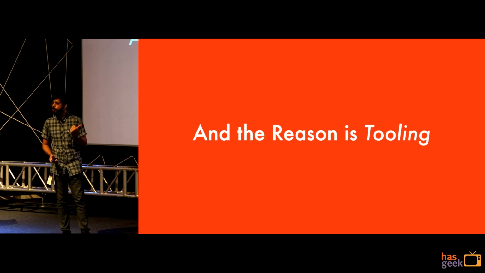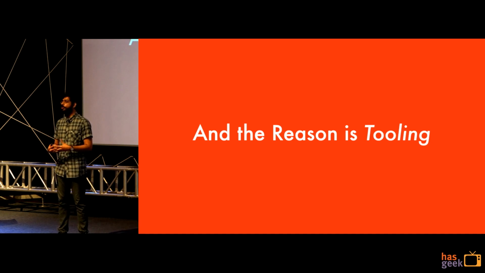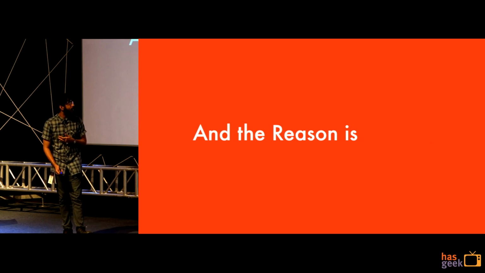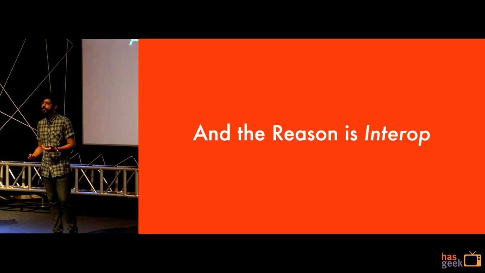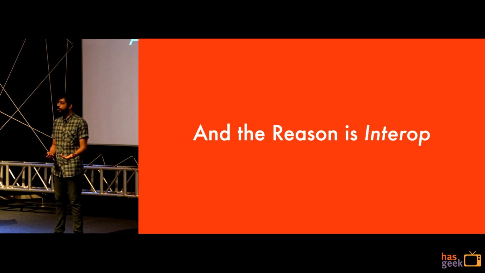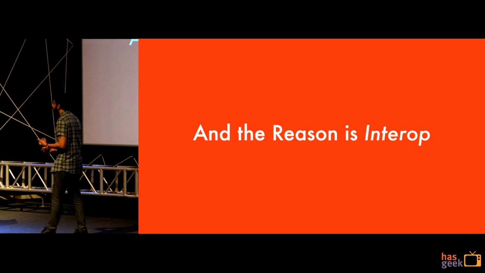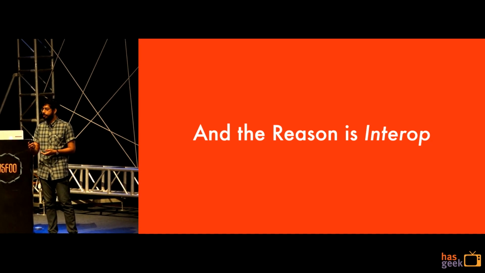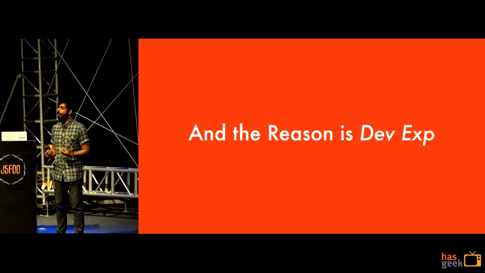It's also phenomenal tooling. We'll see some examples of that, where one of the advantages of Reason is it brings together several different tools from the OCaml ecosystem for you to get a great type system, great editor integration, and stuff like that. It's also interop. For any compile-to-JavaScript language, one of the most important things has to be, wait, I already have an existing project. How do I use this new goodness with my existing code? And one of the ways that you end up being able to do that is because Reason gives you a way to interop with your existing JavaScript code. And all of this put together ends up giving you really good developer experience.